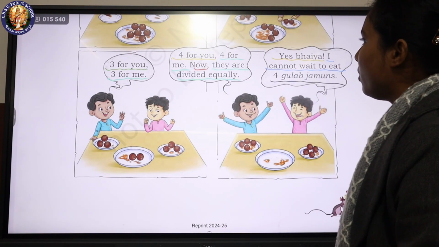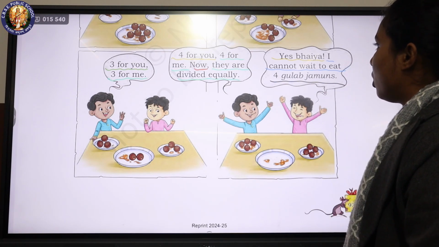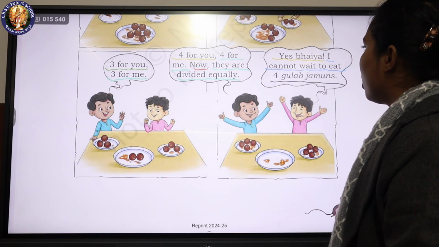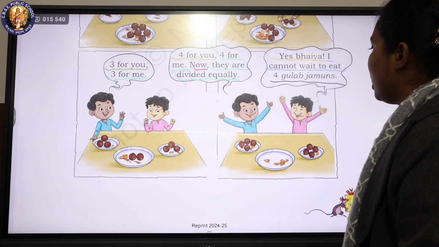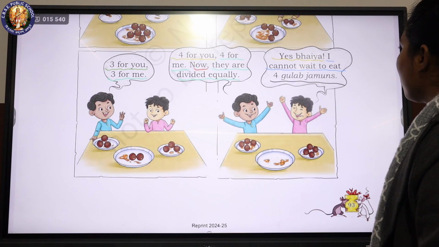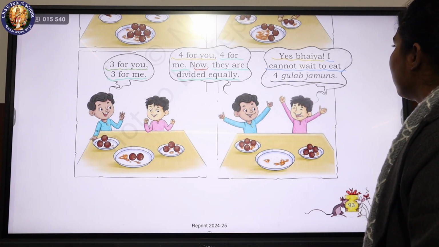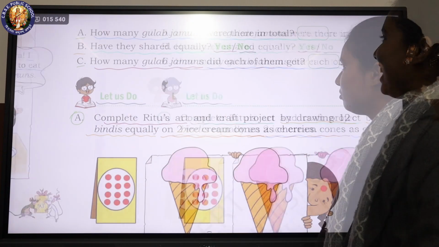3 for you. 3 for me. 4 for you. 4 for me. Now they are divided equally. Yes, Bhaiya. I cannot wait to eat 4 gulab jamuns.